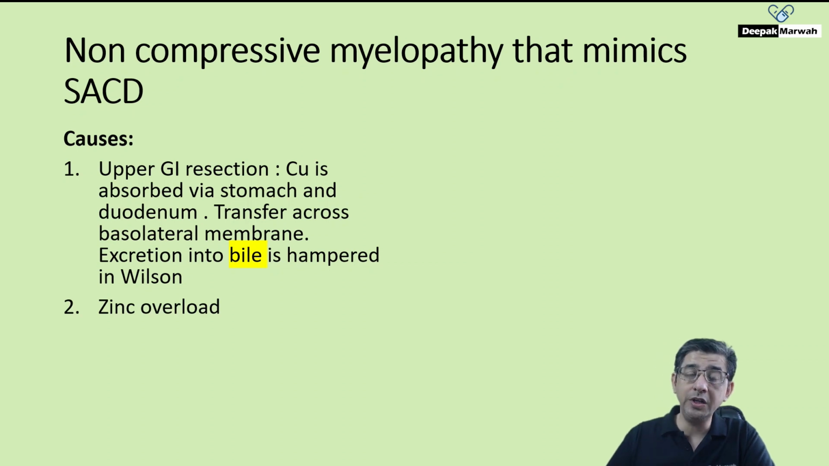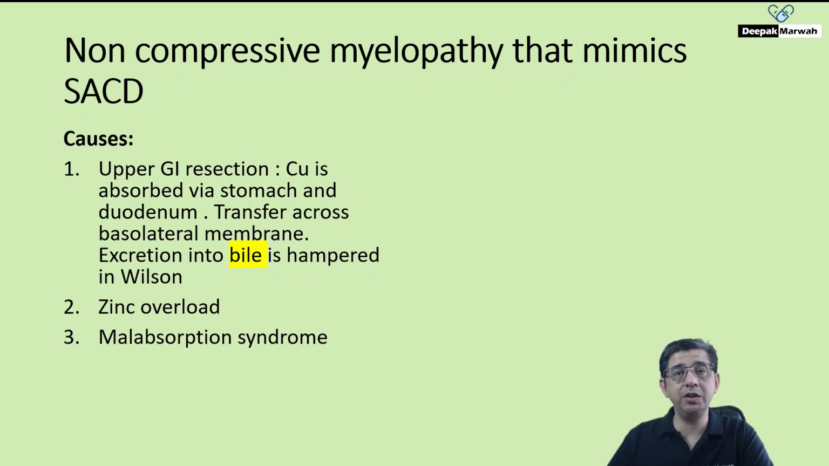The second important reason can be zinc overload. Why? Because copper and zinc both compete with each other for absorption by the GI tract. So if a patient is taking too much zinc, for example, during COVID-19, when everybody was literally abusing zinc, there's a possibility of copper deficiency developing, though obviously, you need zinc overdosage for a longer duration to cause manifestations as extreme as I am explaining.